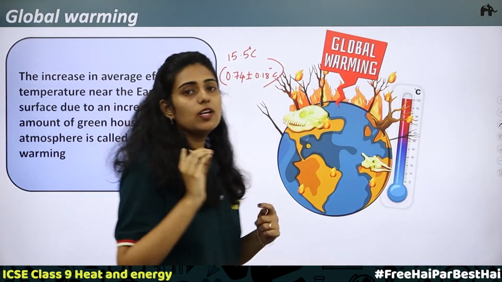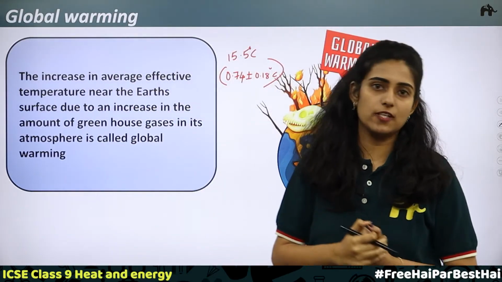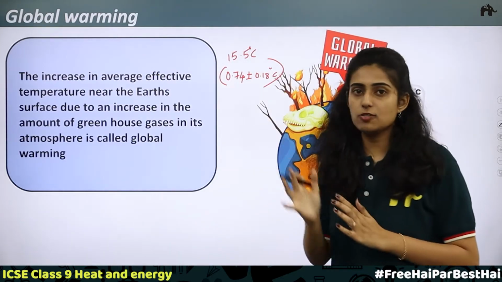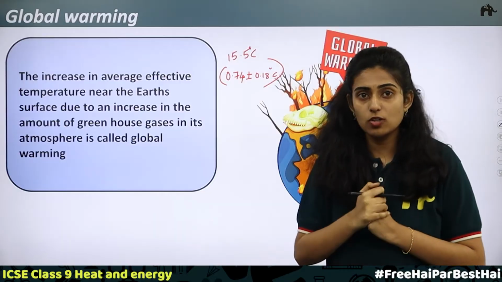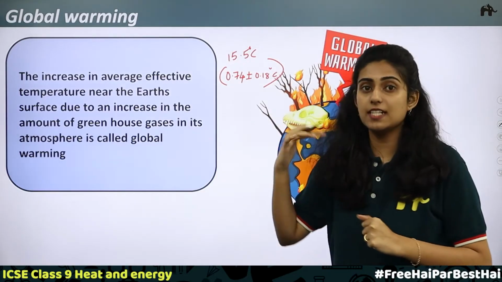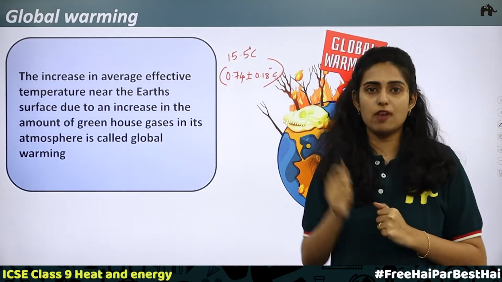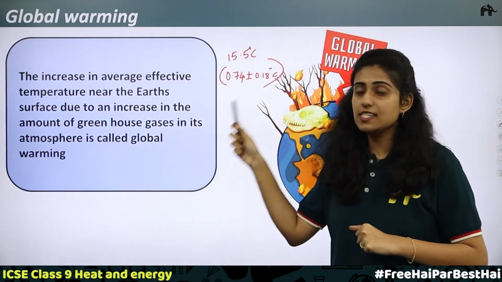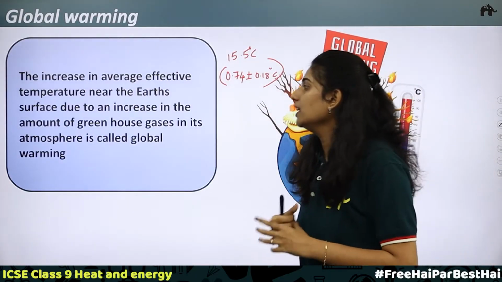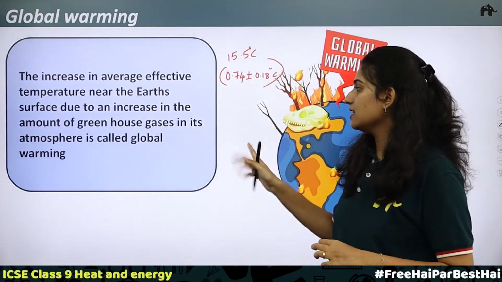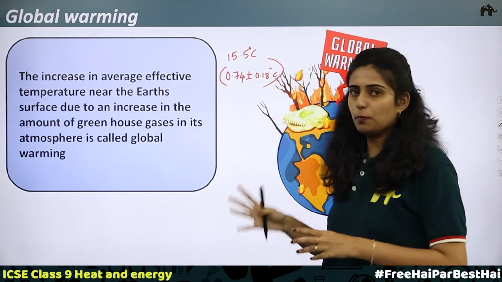Now, how do the greenhouse gases in the atmosphere increase? We have said that greenhouse gases are required, but in a proportion. If the proportion increases, what happens? It will lead to the increase in temperature, and this is what global warming is. So, the increase in average effective temperature near the Earth's surface due to an increase in the amount of greenhouse gases in its atmosphere is called global warming.